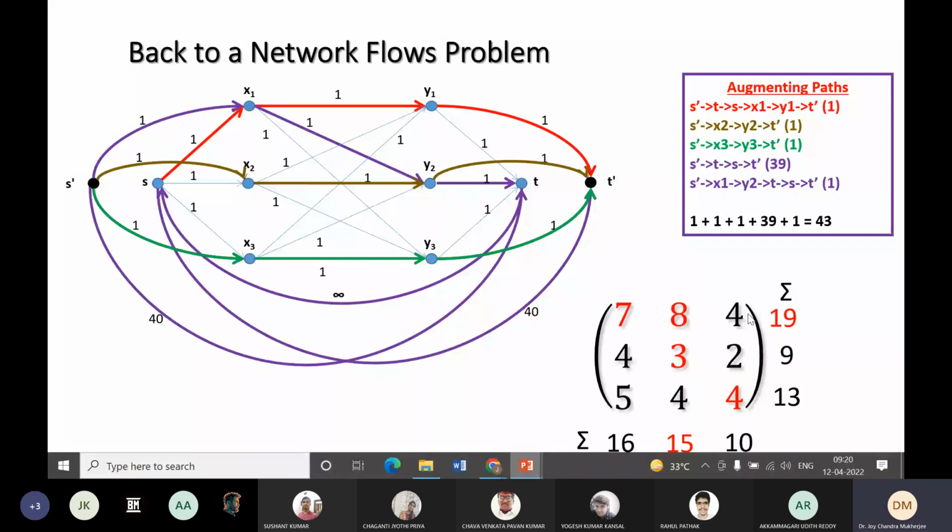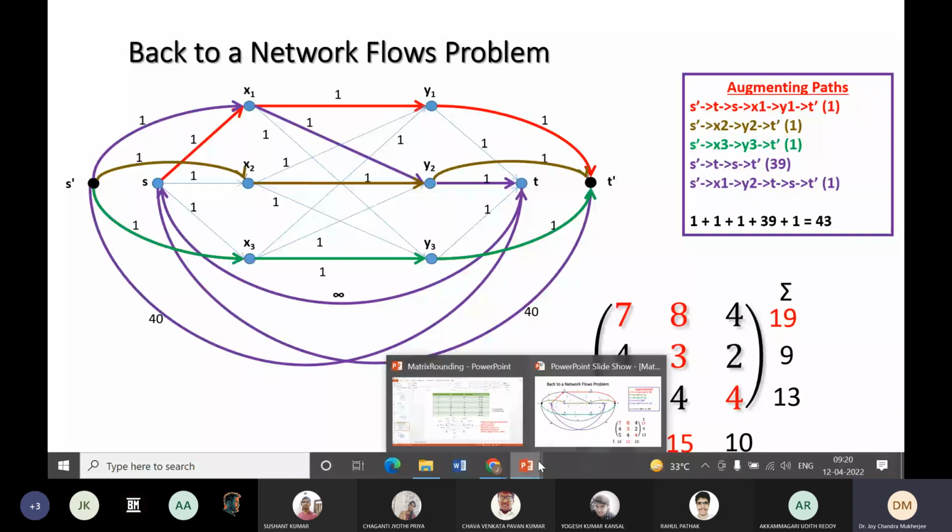So for this matrix, the answer is yes. This matrix can be consistently rounded. Why is it so? Because total supply equals total demand equals the value of the flow. So the matrix can be rounded. But if the flow value is less than the supply or demand, then this matrix cannot be consistently rounded. Okay, so this is a very important application, matrix rounding.